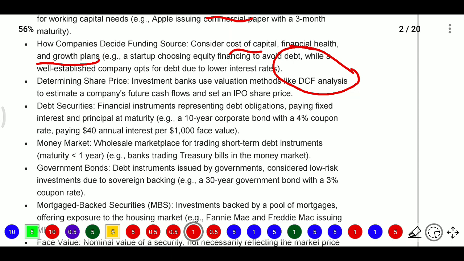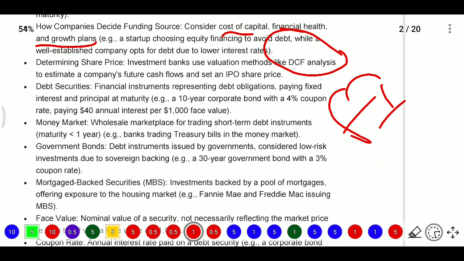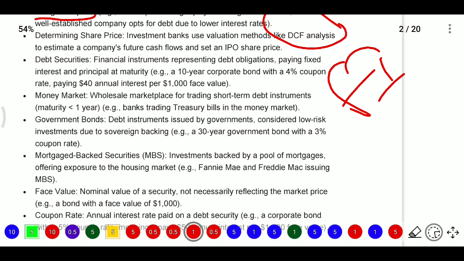And here debt securities are financial instruments representing debt obligations, paying fixed interest and principal at maturity. Fixed interest is payable every year, and at the time of maturity they will pay the principal amount. For example, if you take a 10-year corporate bond with a 4% coupon rate, it pays $40 annual interest per $1000 face value, and at the end of maturity the $1000 principal amount is payable. That is a debt security.